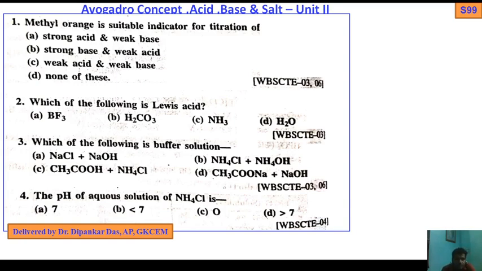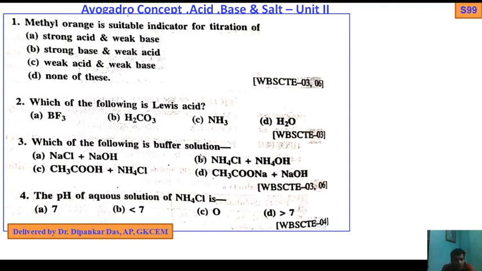Which of the following is a Lewis acid? BF3, H2CO3 carbonic acid, ammonia, H2. This is also very important. I have discussed Lewis acids, criteria, limitations, examples. So Lewis acid means it accepts electrons in vacant orbitals. So out of the four, which has the vacant orbitals? Okay.